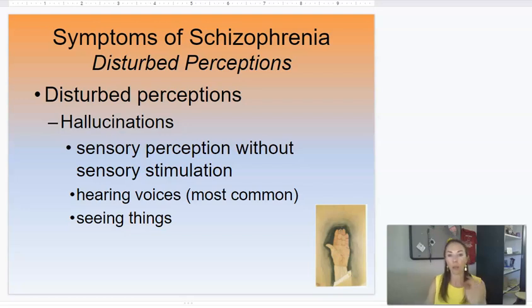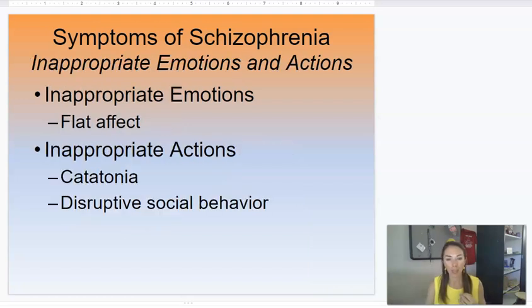So these are a positive symptom of schizophrenia. Like hearing things that aren't there, hearing voices, seeing people that are not there. Voices is the most common one, but another type of hallucination would be seeing things that are not there. Okay. Some of the negative symptoms, again, I'm going to put this back. Negative symptoms are things that are missing in schizophrenia. So delusions and hallucinations are positive. These are negative symptoms, meaning that you're supposed to feel these things, and you do not,